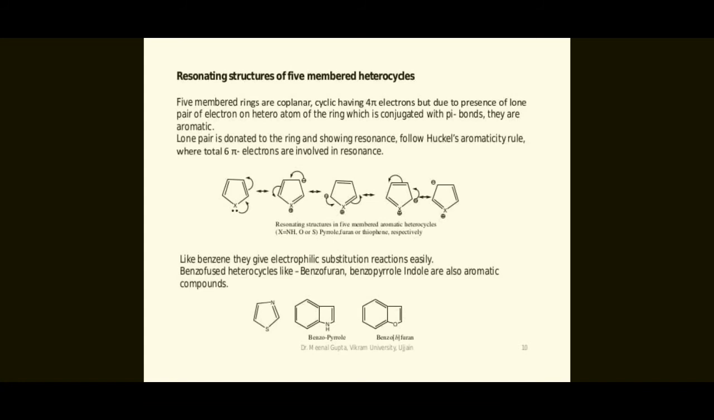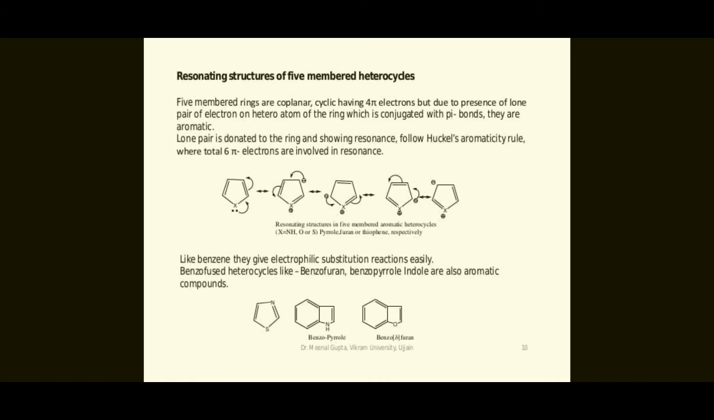So 5-membered rings are coplanar, cyclic, having 4 pi electrons, but due to the presence of a lone pair of electrons on the heteroatom of this ring, which is conjugated with pi bonds, they are aromatic. So the lone pair is donated to the ring and shows resonance. Following Huckel's aromaticity rule, 6 pi electrons are involved in resonance.